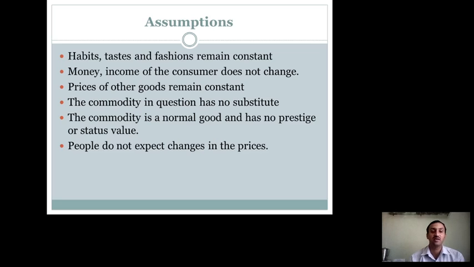So these are the 6 assumptions of the law of demand: habits, taste and fashion should remain constant; money income of the consumer should not change; price of other goods should remain constant; the commodity in question should not have any substitute; the commodity is a normal good and has no prestige or status value; and last, people do not expect change in the prices. So these are the assumptions of the law of demand.